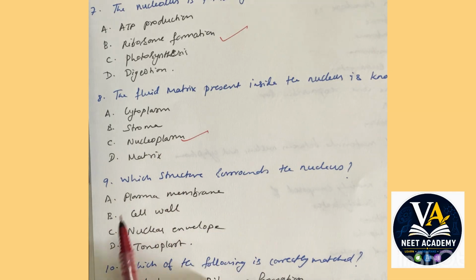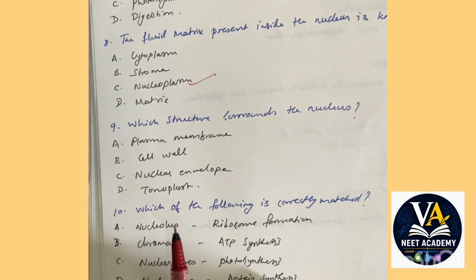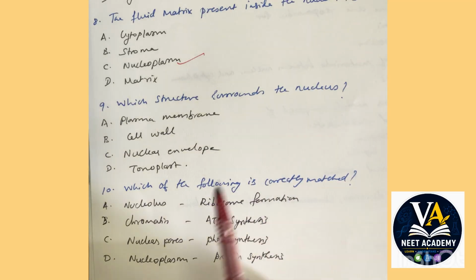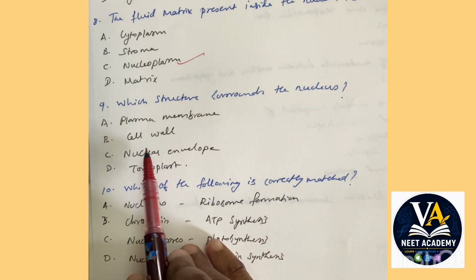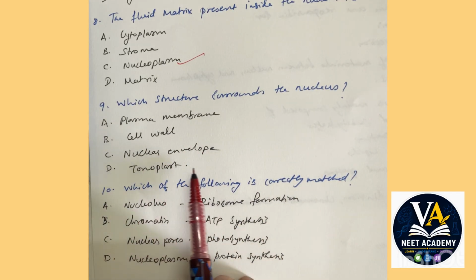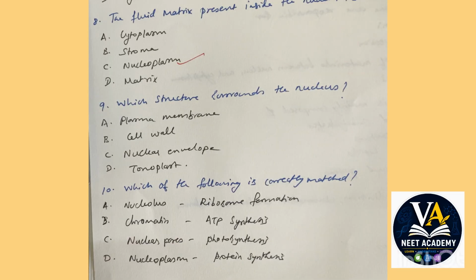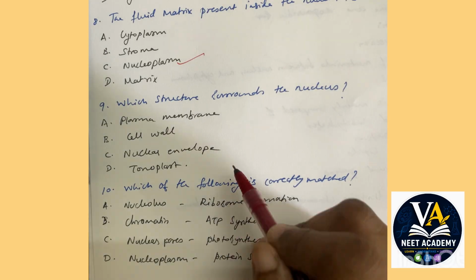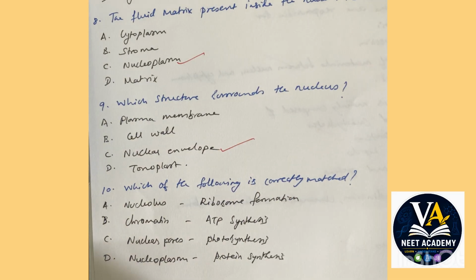The answer is nucleoplasm. Which structure surrounds the nucleus? Plasma membrane, cell wall, nuclear envelope, or tonoplast? What is the structure which surrounds the nucleus? You call it the nuclear envelope.